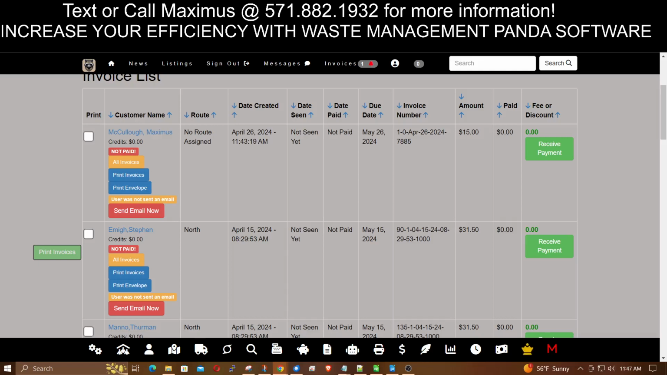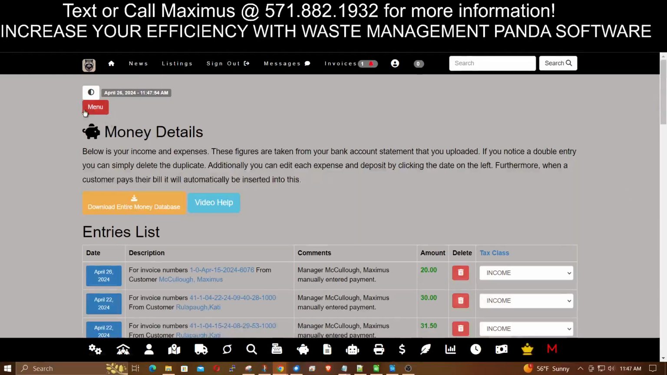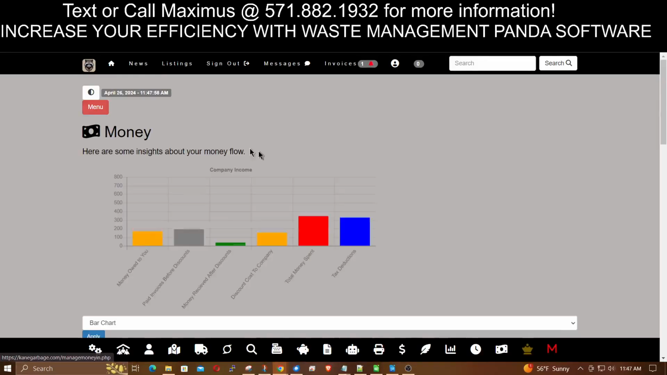But now, you might be wondering what your routes are worth. If you click on this money thing right here, and there's another menu, you click money, 2 clicks.